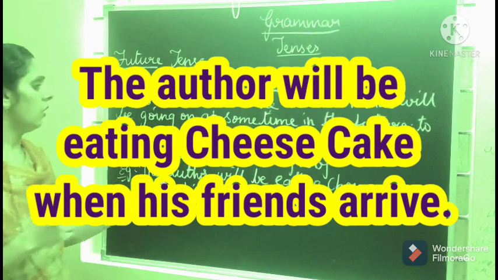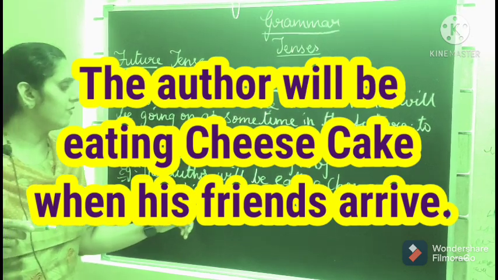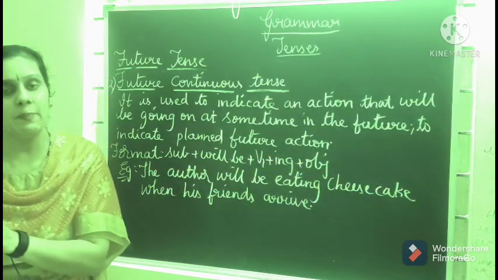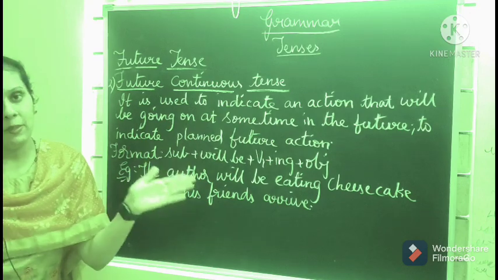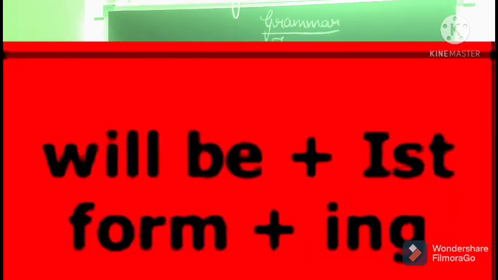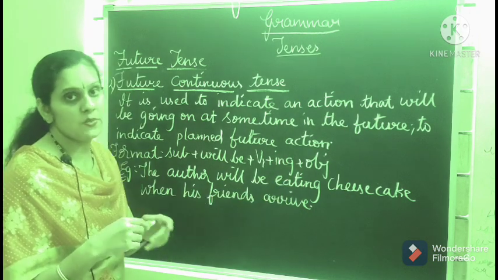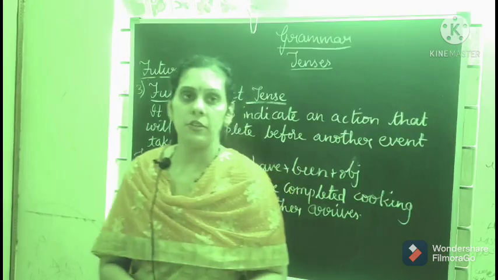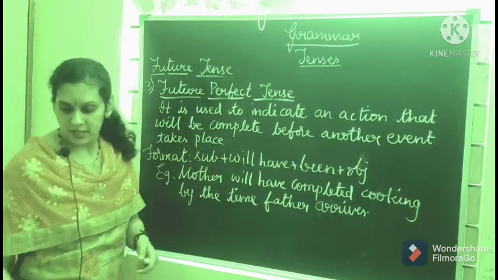See here now, the author will be eating cheesecake when his friends arrive. He has already planned that when his friends arrive, he will be eating cheesecake with them, like that. So here the format will be subject plus will be plus V1 plus ing plus object. Hope you all have understood, students. Now the next type is future perfect tense.